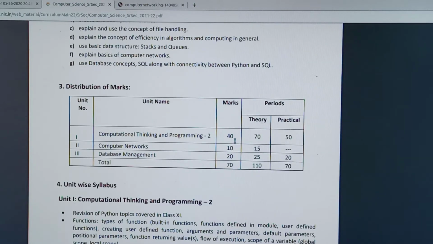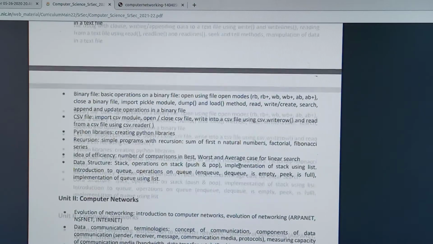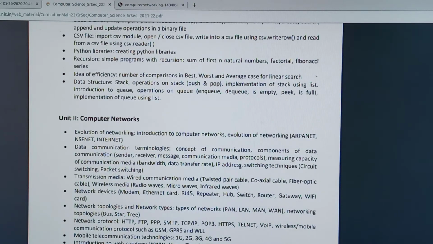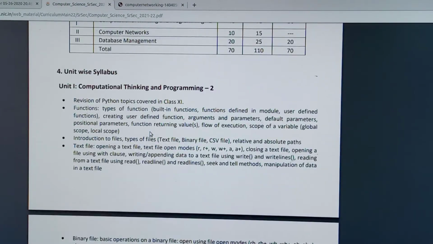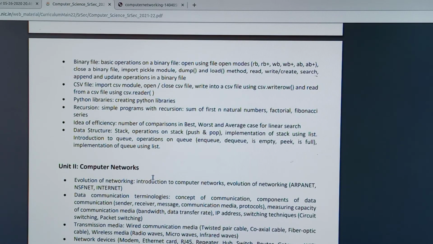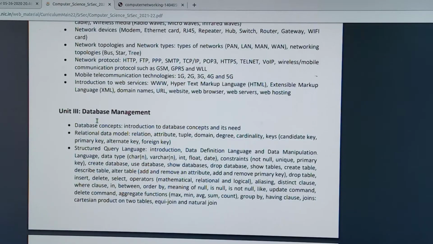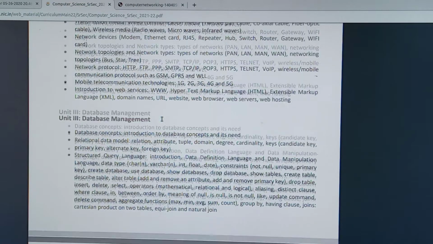14 marks from Python, 10 marks from computer network, and 20 marks from database management. Total 70 marks. During this online class I am going to complete this syllabus, which is entirely classified into three parts. First one is the Python part, second one is the network part, and third one is database management, our SQL part.